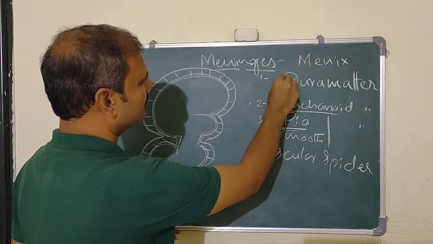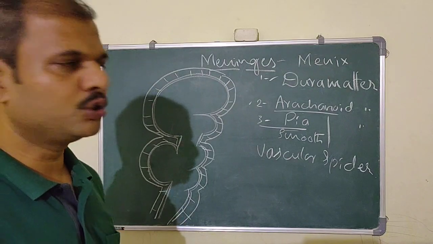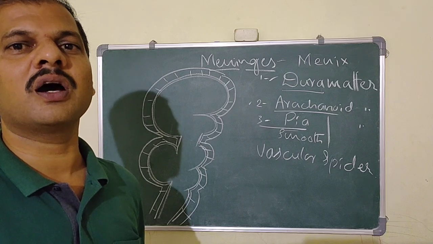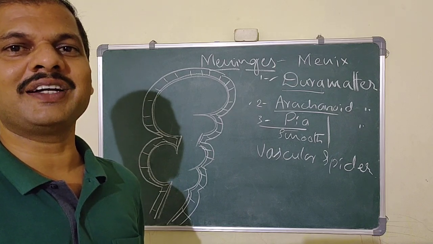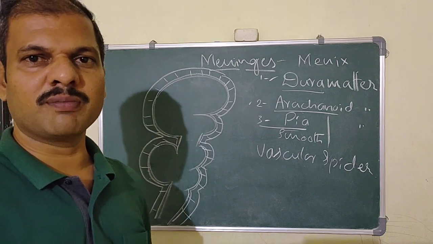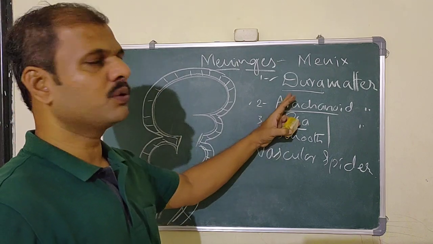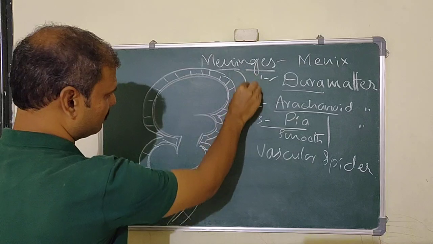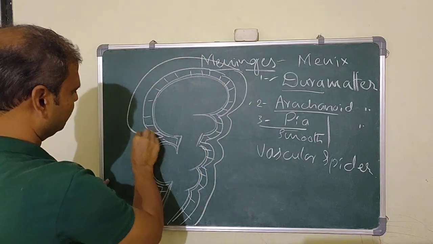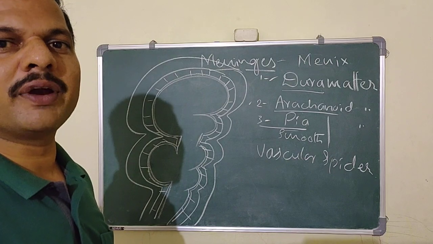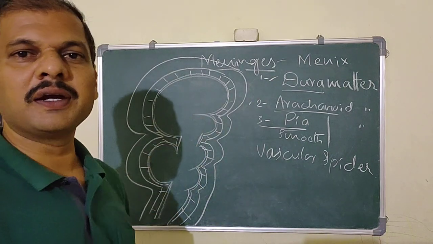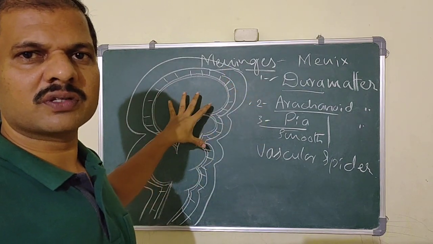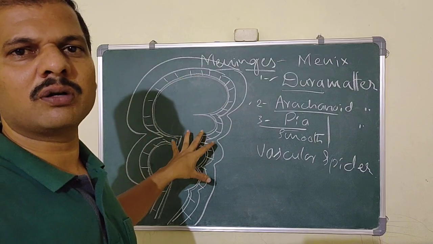And lastly, the third one, we can take the dura mater. So dura, we go to the meaning again. The meaning of dura is durable, which is hard and tough. So the layer which is very tough is known as the dura mater. So the dura mater is the outermost covering of the central nervous system, which will cover the complete central nervous system. Likewise, these are the three coverings which cover the central nervous system, the brain and the spinal cord both.